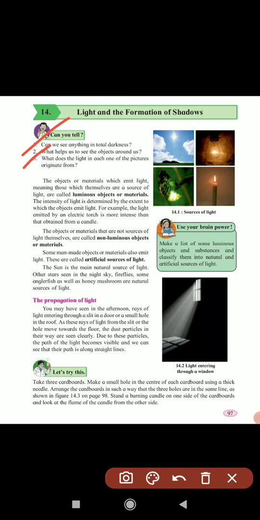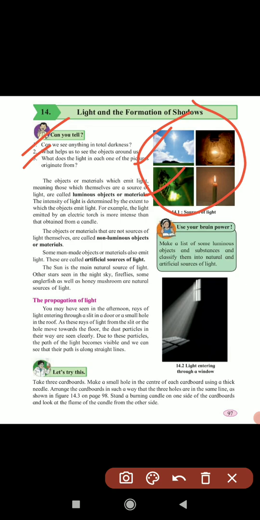What does the light in each of the pictures originate from? Here four pictures have shown the sources of light. In the first, the source is the sun, it is the main source. Next it is a bulb, so it is artificial. Again the third one, it is an insect, it can produce light, and the fourth is candle light. So these are different sources of light.